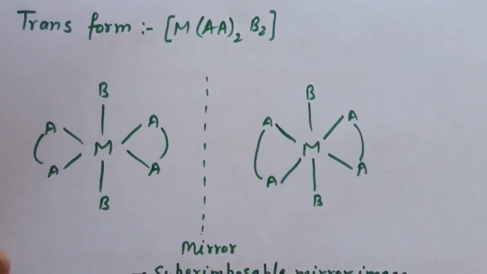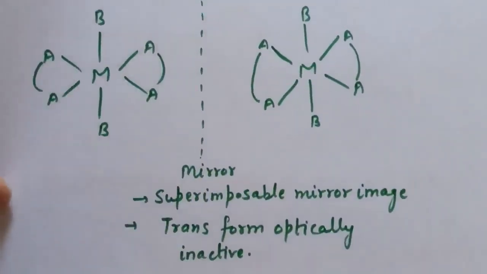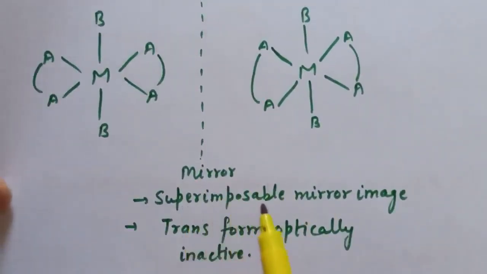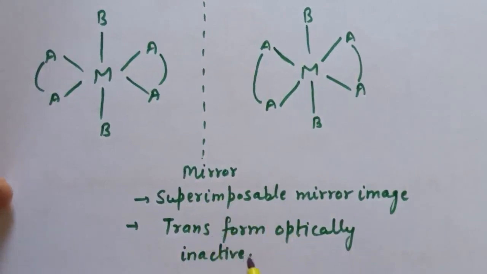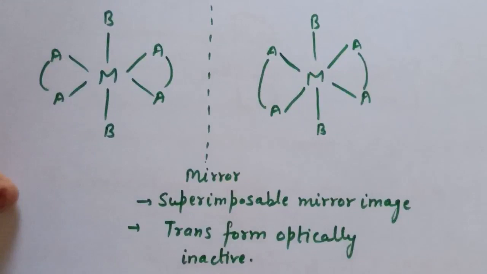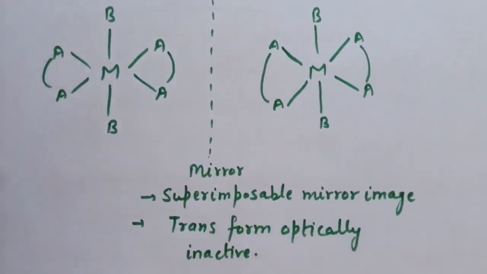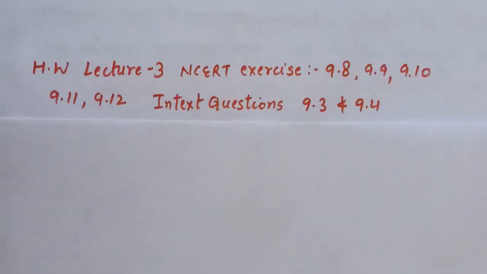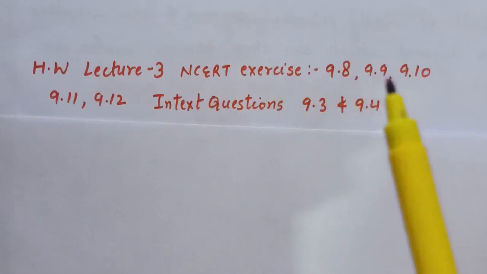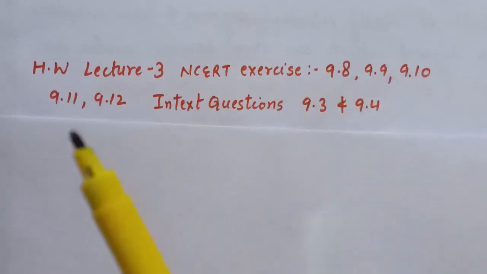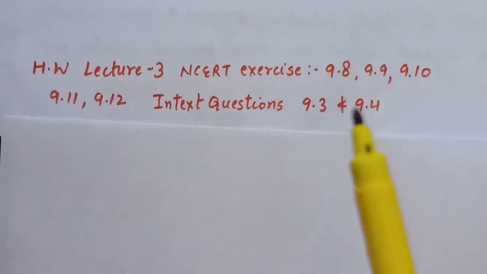So this trans form is optically inactive. That is, the mirror image is superimposable and therefore it is optically inactive. So these are the two cases in octahedral complexes in optical isomerism. Now after doing this, you can solve NCERT exercise questions 9.8, 9.9, 9.10, 11 and 12, and in-text questions 9.3 and 9.4.